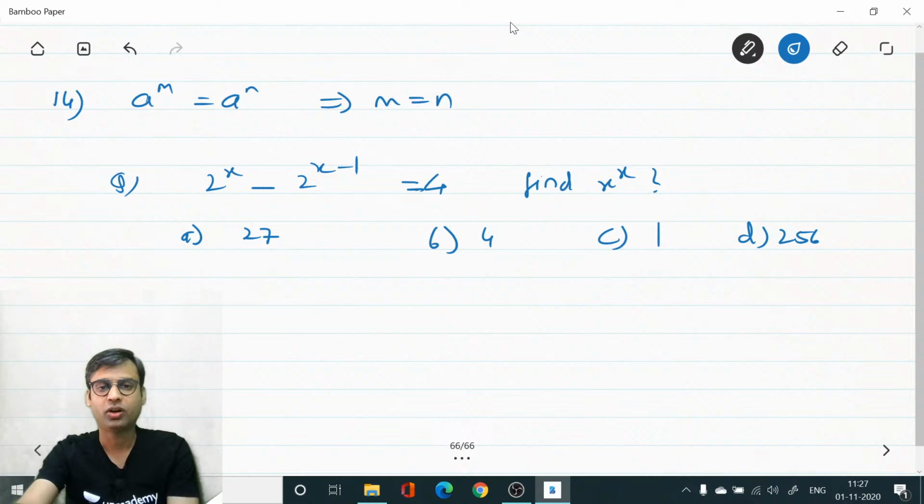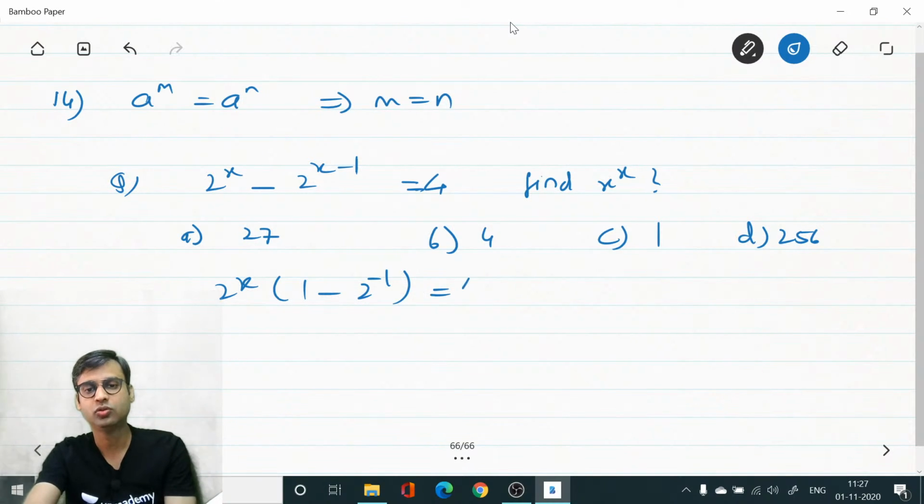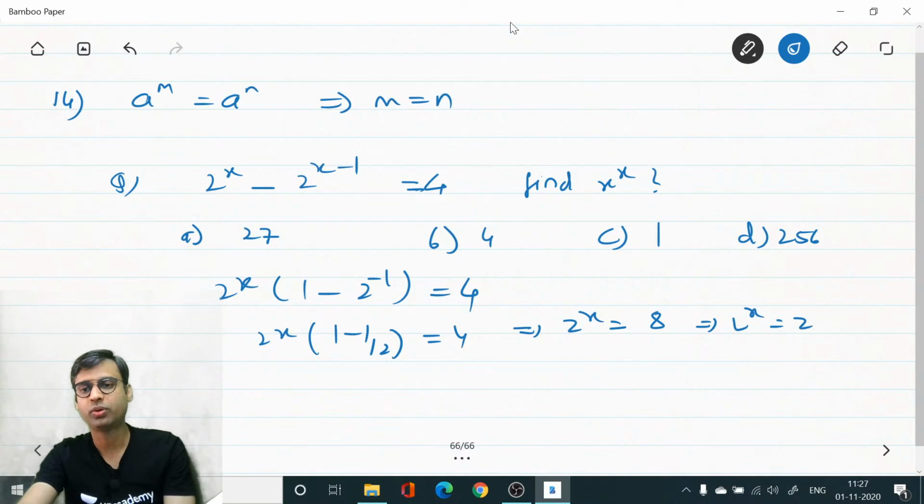Okay. What we can do here is, we can have 2 power x as common. So we will be left with 1 minus 2 power minus 1 equals 4. So it will be 2 power x into 1 minus 1 by 2 equals 4. 1 minus 1 by 2 is 1 by 2. So 2 power x equals 2 into 4, which is 8. So this will be 2 power x equals 2 power 3. x equals 3.